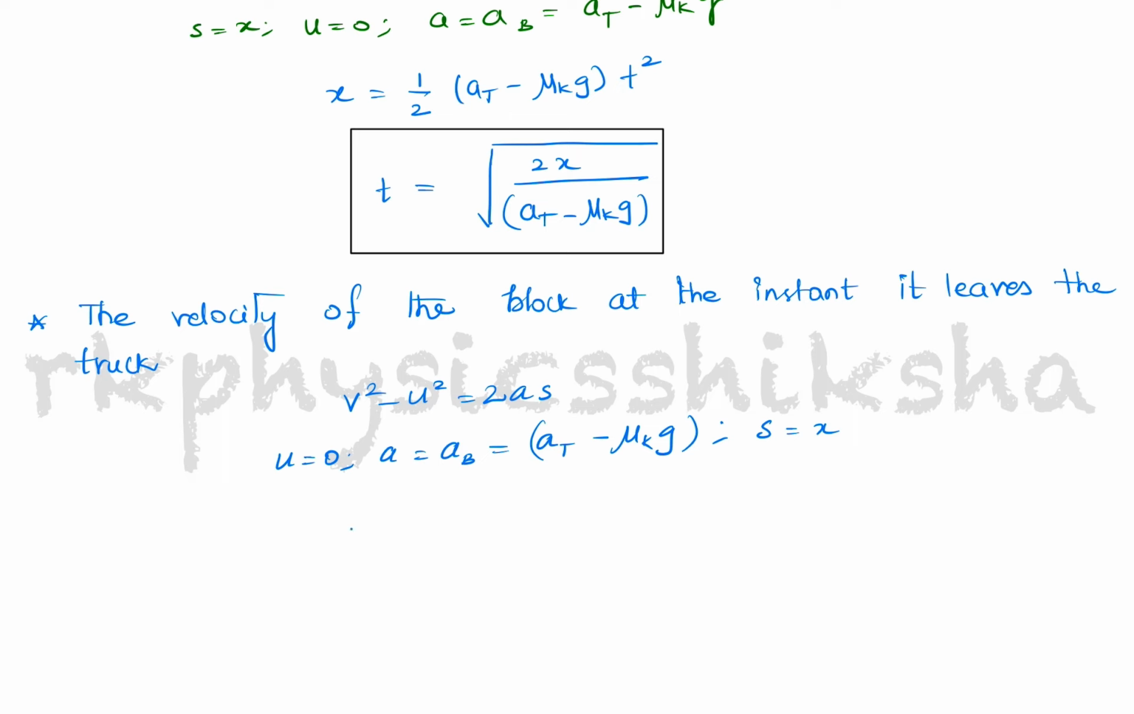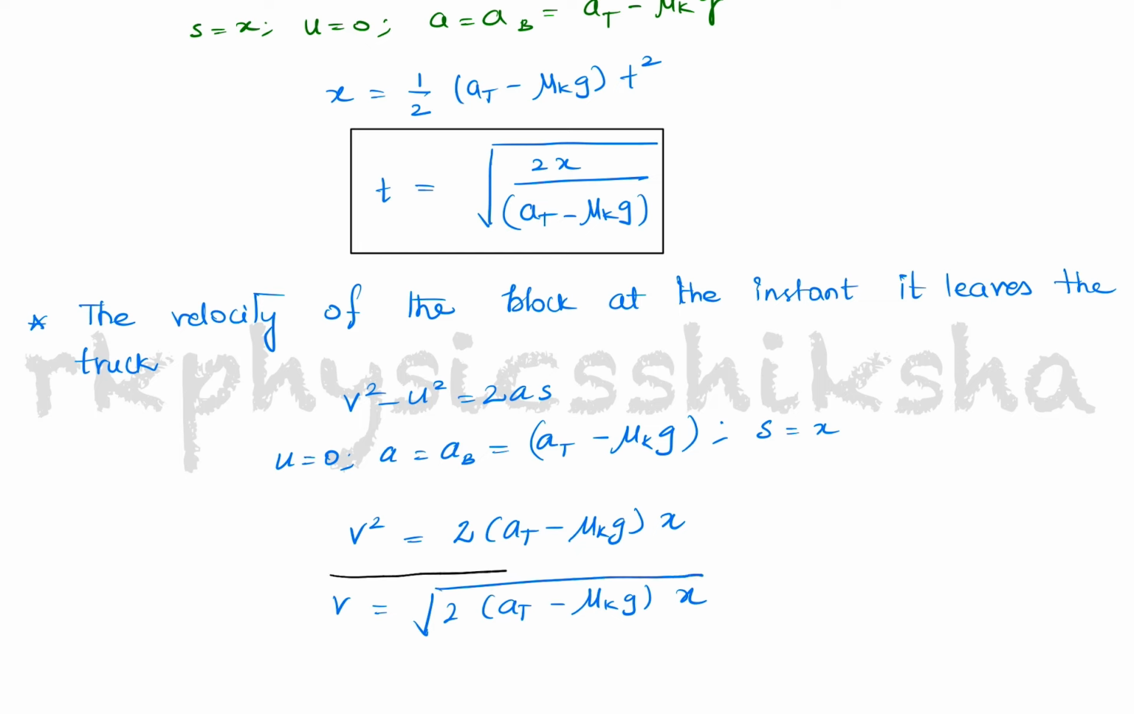So using that, v square is equal to, I directly write it as 2 into at minus mu k into g into x. So v is equal to root of 2 times of acceleration of the truck minus mu k into g into x. This will become the velocity at the time when the block will fall off the truck.